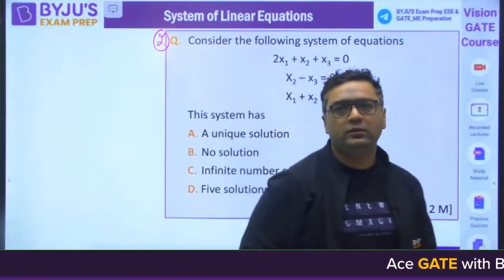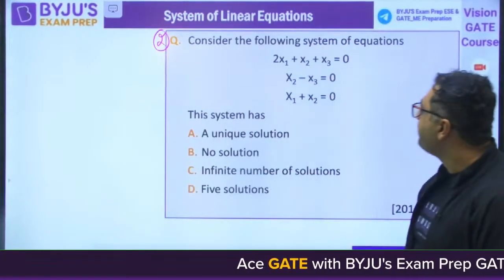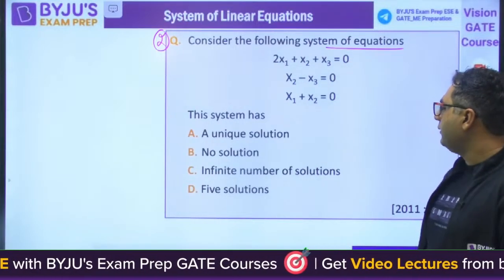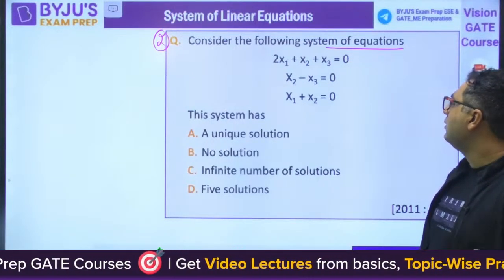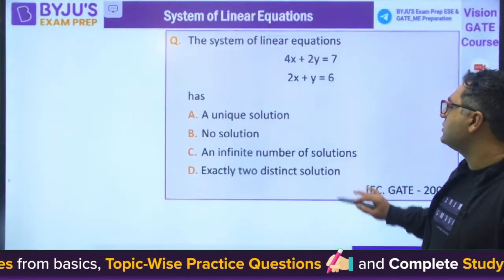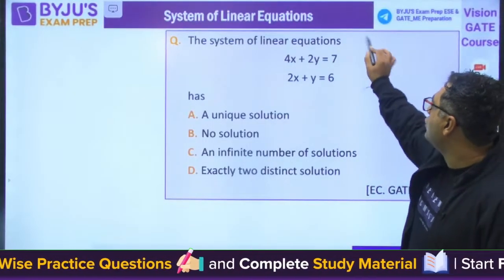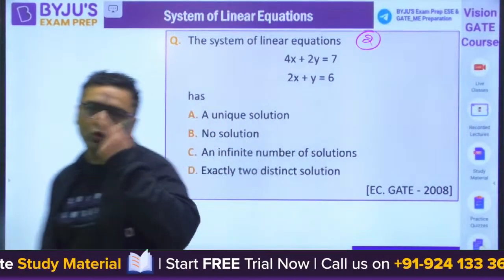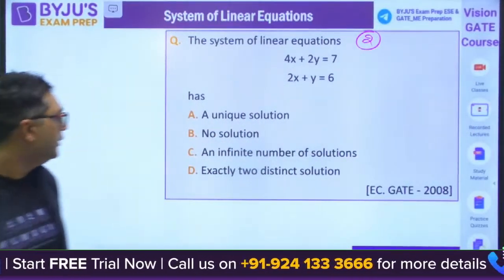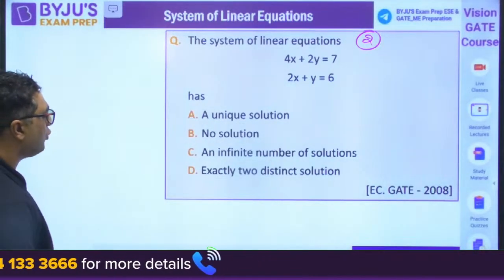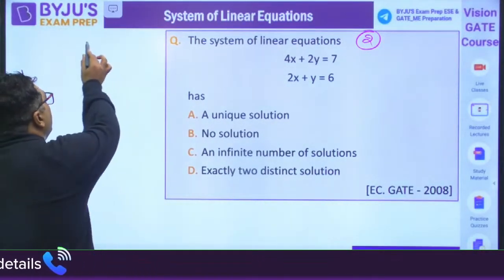Try to solve it. This question is about the following system of equations. Leave this one because it is homogeneous. We are doing non-homogeneous. Do this, this is our second question. Today we are talking about non-homogeneous, not homogeneous. Solve this one. This is a question from Electronics Branch 2008.